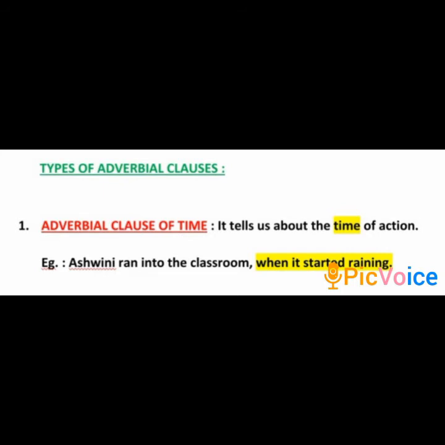Adverbial clause of time. It tells us about the time of the action. Now look at the example. Ashwini ran into the classroom when it started raining. Now here, when it started raining is the adverbial clause. Here, the adverbial clause is telling about the time of the action. Ashwini ran into the classroom. That is, the action did happen, but it happened exactly when it started raining. Hence, it is the adverbial clause of time.